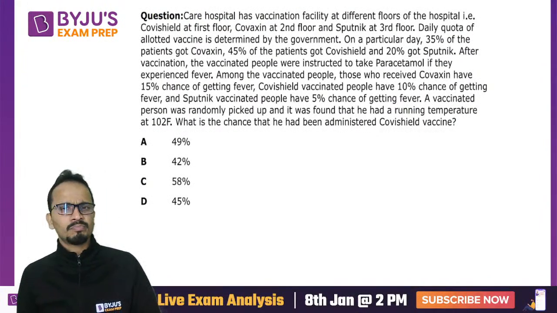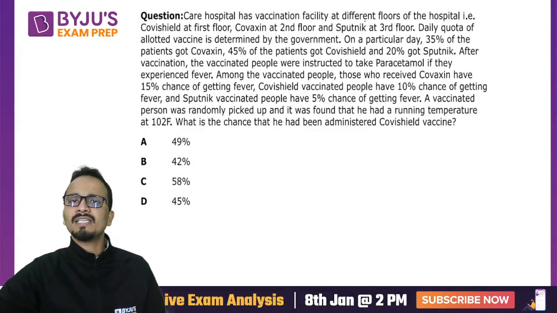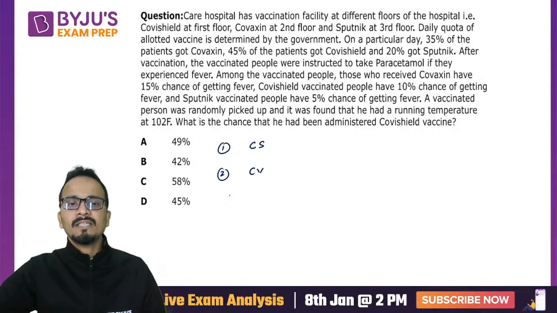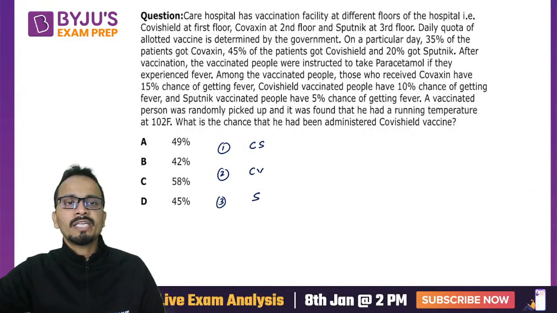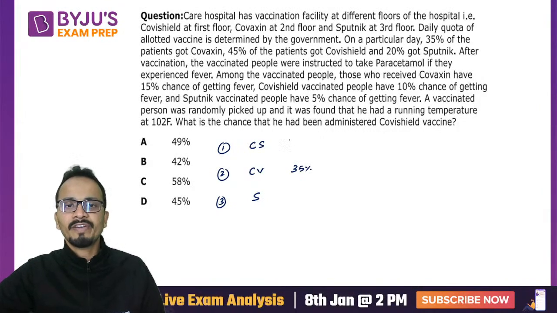Question of probability, chances of occurrence. Care Hospital has vaccination facility on different floors of the hospital. Covishield on the first floor, second floor Covaxin, and third floor Sputnik. Now the daily quota of allocated vaccine is determined by the government. On a particular day, 35% patients got Covaxin, 45% Covishield, and 20% Sputnik. All right, this is 100%.